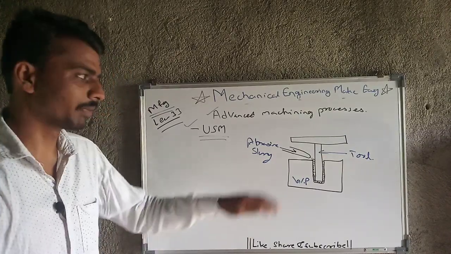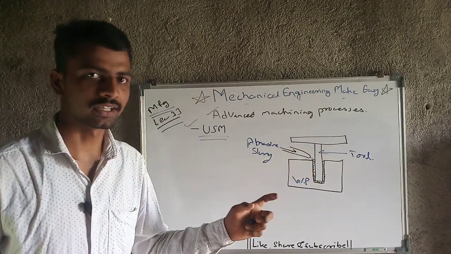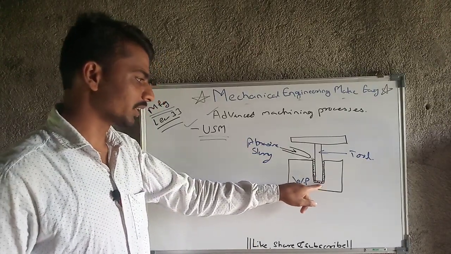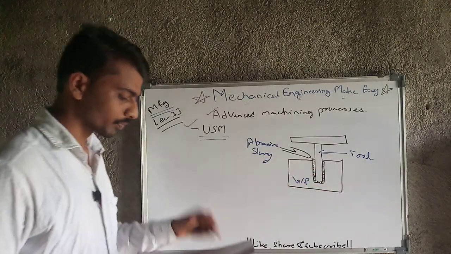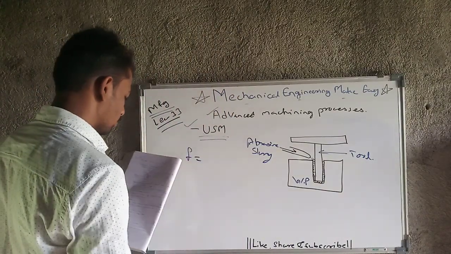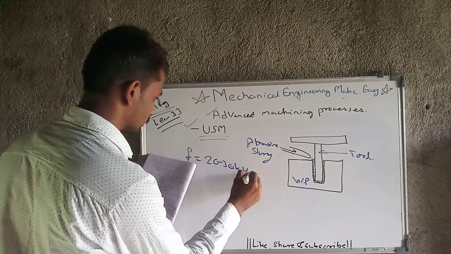We can call the tool the ultrasonic vibrator, and that ultrasonic vibrator vibrates, and because of that the cutting action will happen because of the abrasive slurry. What is the frequency of that vibration? The frequency of vibration is very high, 20 to 30 kilohertz.